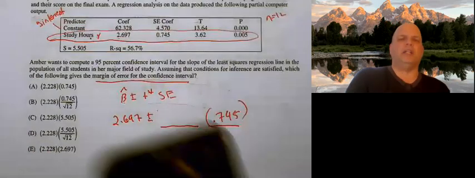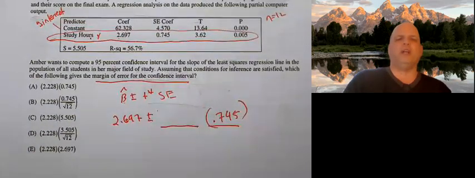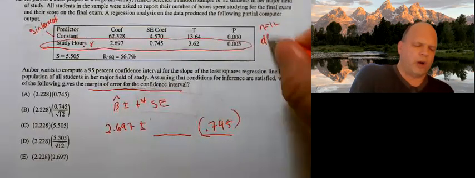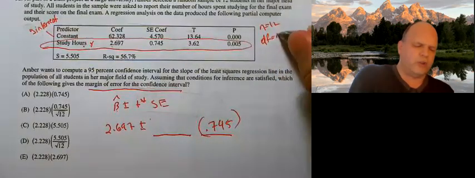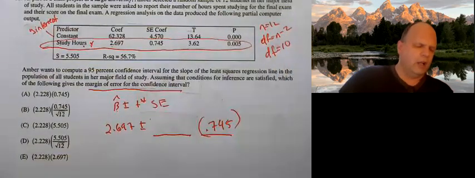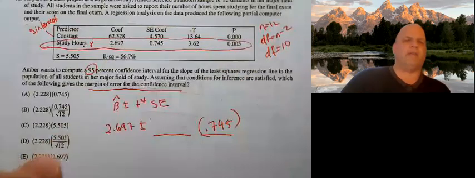And now I need to calculate t star. Well, degrees of freedom for regression is n minus 2. So 12 minus 2 gives me a degrees of freedom of 10. And we want to do a 95% confidence interval.